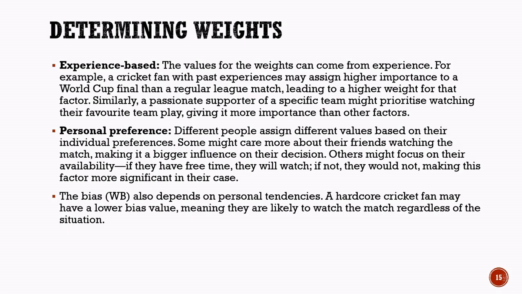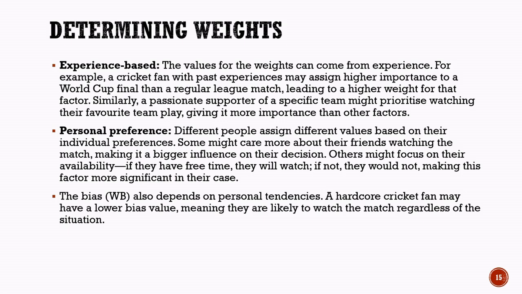The bias weight, represented by WB, can also vary from person to person. For example, a hardcore cricket fan may have a lower bias value because they are already inclined to watch most matches. They do not need many additional reasons to make that decision. On the other hand, someone who is less interested in cricket may have a higher bias value, meaning that stronger reasons are needed before they decide to watch a match.